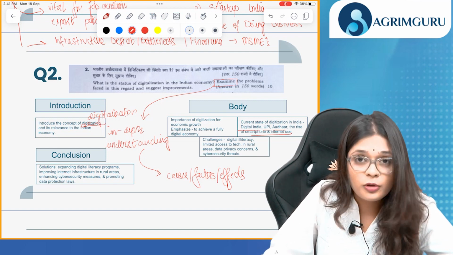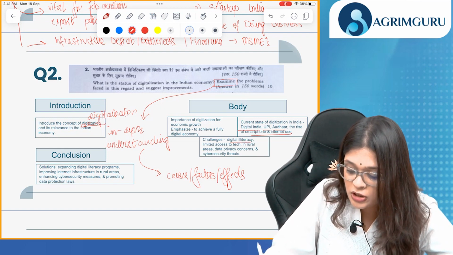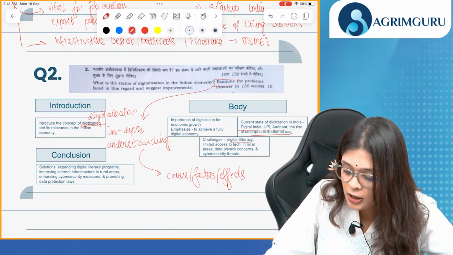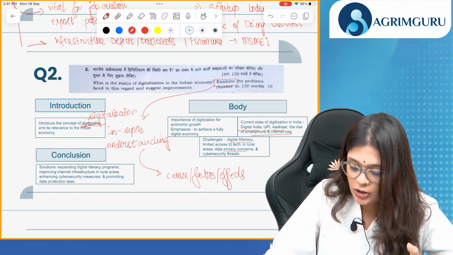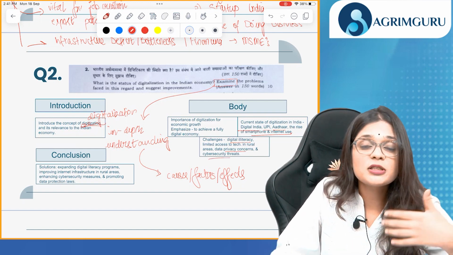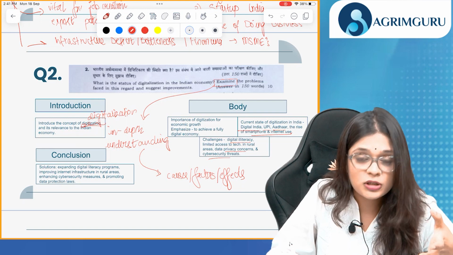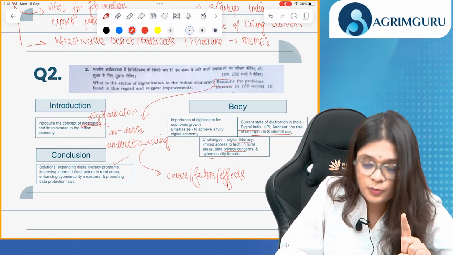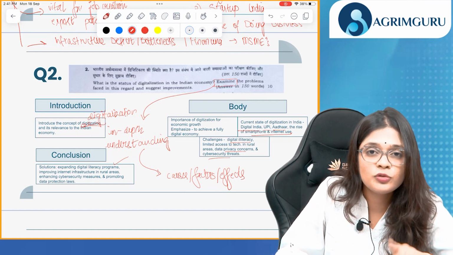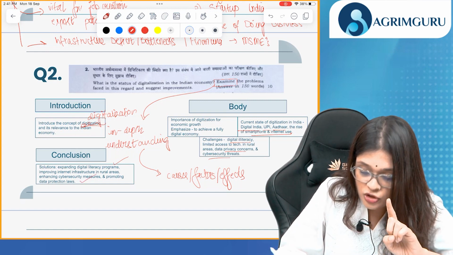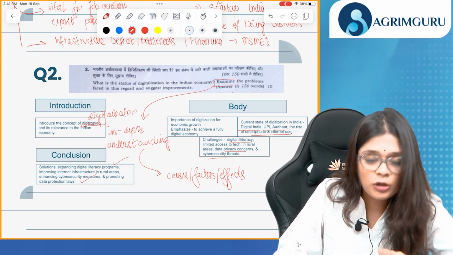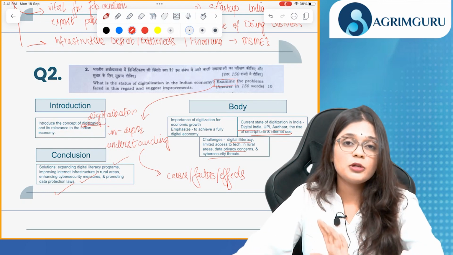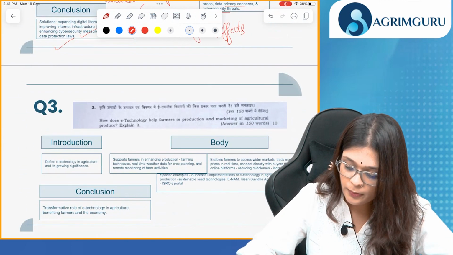In development, you can talk about the challenges, which includes digital illiteracy, limited access to technology in rural areas because of which digital divide happens, and data privacy concerns and cybersecurity threats. In conclusion, because you've already discussed the challenges, you need to also discuss the solutions. So in conclusion, you can talk about expanding digital literacy programs, improving internet infrastructure in rural areas, cybersecurity measures, we need to enhance that, and promote data protection laws. This should be your approach to attempt the second question of economy.